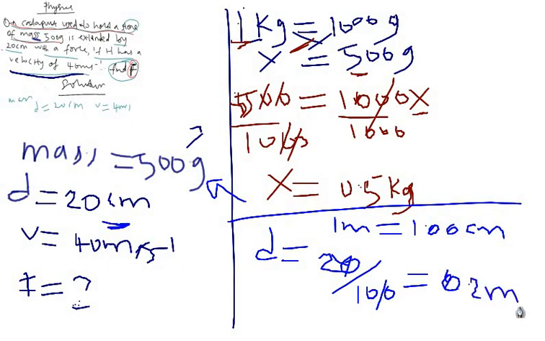So if you want to solve anything in physics, you first check the units. If it's in gram, change it to kilogram. If it's in centimeter, change to meters, which is what I've just done. And so let's answer the question now. From the question we should find F, isn't it? So how do we find F?